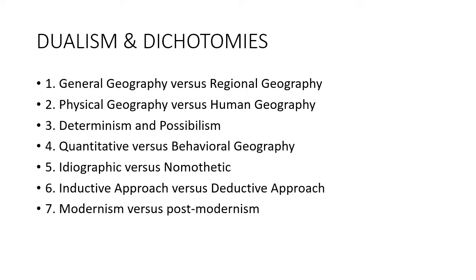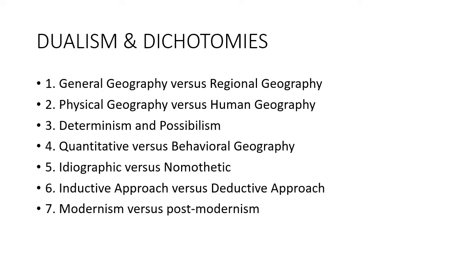Greek scholars like Aristotle, Herodotus, and Hecataeus stood for physical geography. On the contrary, in the Roman school of thought, Strabo stood for regional geography, and Ptolemy stood for the mathematical approach in geography. Within the same time frame, the Arabian school of thought stood for physical geography. So the dichotomy in geographical study is an ancient one.